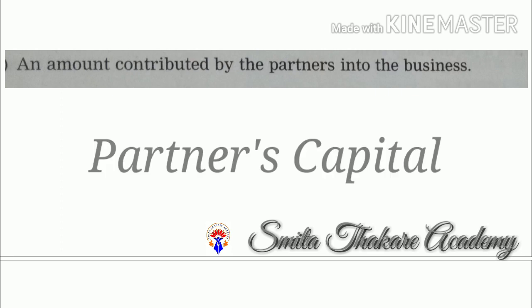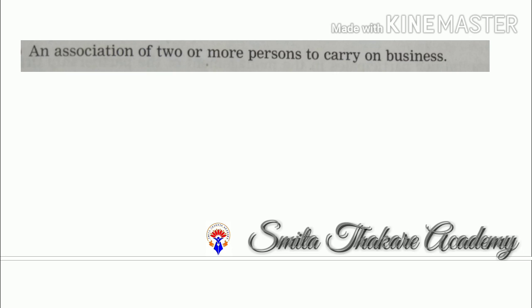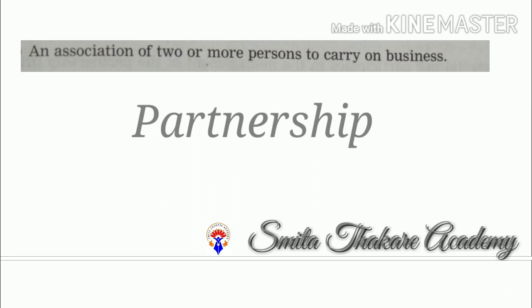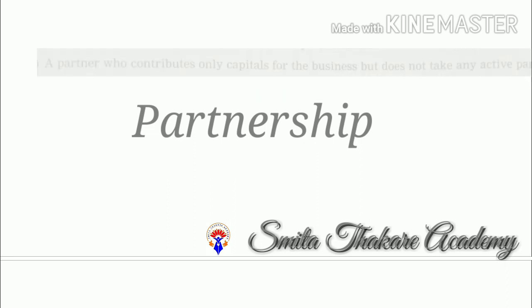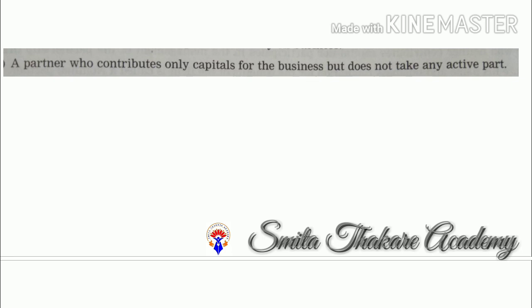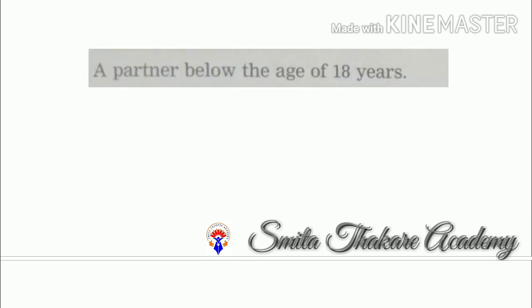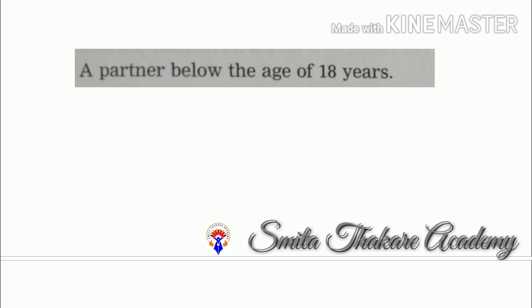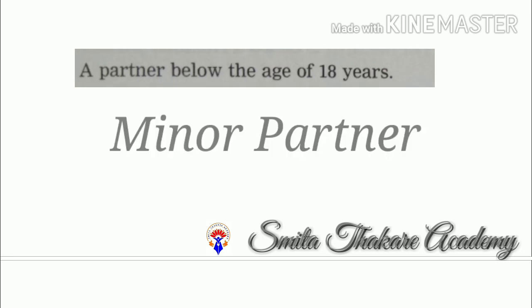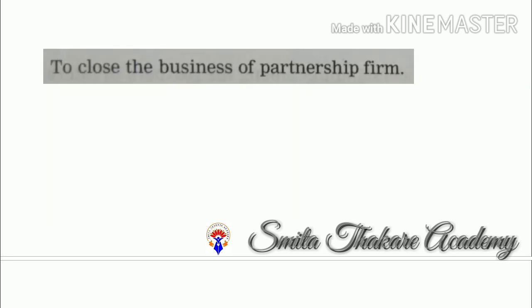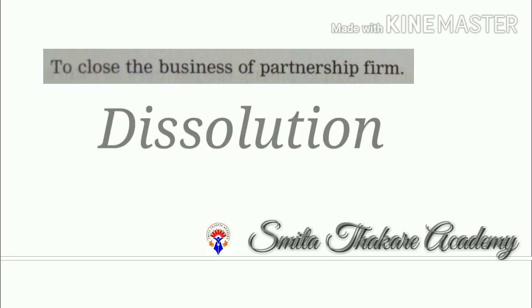An association of two or more persons to carry on the business. It is called partnership. A partner who contributes only the capital for the business but does not take any active part. Answer is sleeping partner. A partner below the age of 18 years. Answer is minor partner. To close the business of a partnership firm.